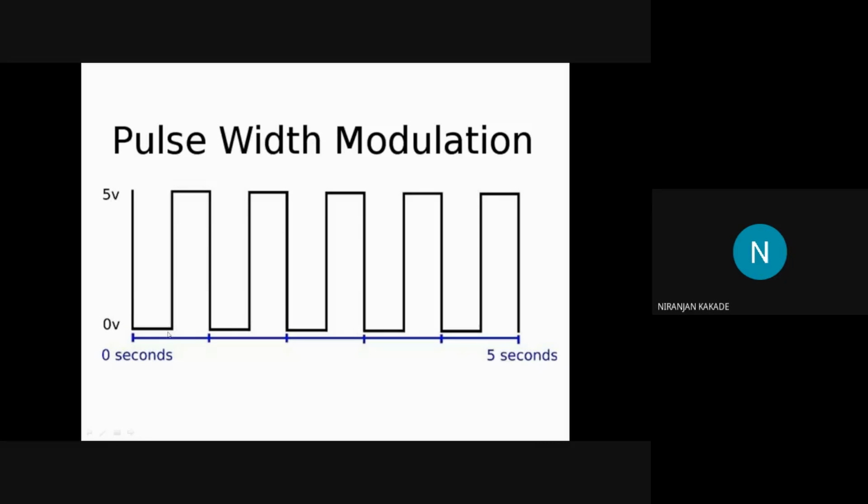After 1 second you suddenly make it 5 volt. Now the motor will start running, for the next 1 second it will rotate in the desired direction. Then again you make this 0, so for the next 1 second it will not rotate. Then again you make it 5 volt, it will rotate for the next second. This is how the pulse width modulation signal works.